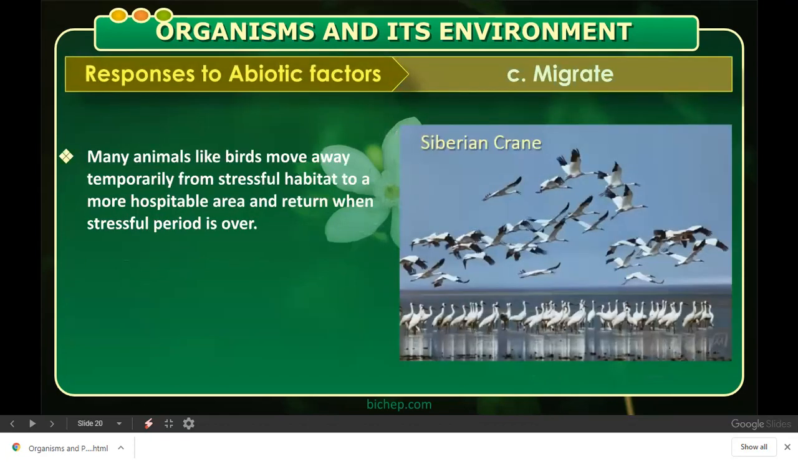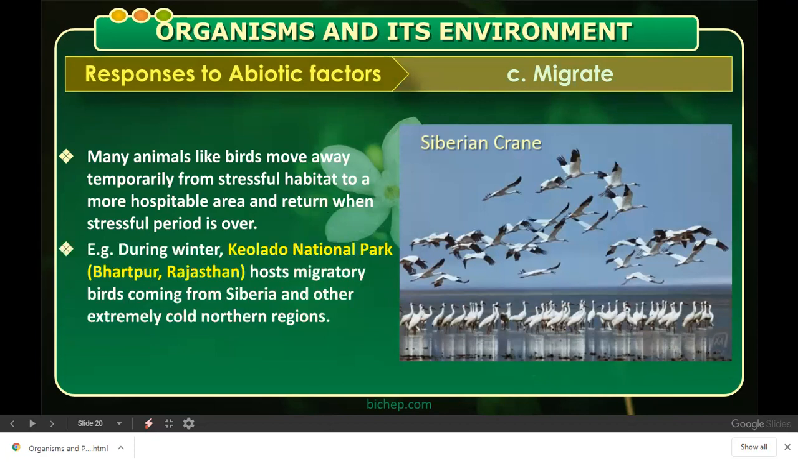Migrate. What do you mean by migrate? There are many animals, especially some of the birds. They move away temporarily from the stressful habitat to a more hospitable and a very comfortable region. When the stressful period is over, they come back. For example, Siberian crane. During winter season, the Keoladeo National Park, Bharatpur, Rajasthan, hosts migratory birds coming from Siberia. These birds come from Siberia in the cold winter season. Why? Because there is very, very cold temperature there in the northern regions. That is why they come to Bharatpur, Rajasthan during winter.